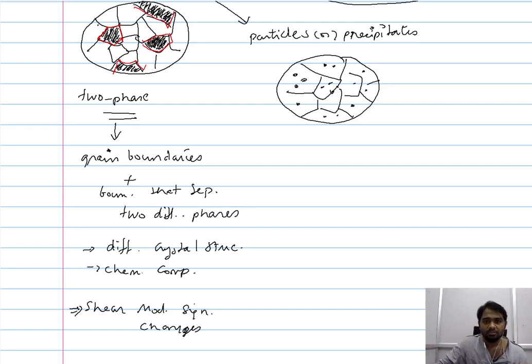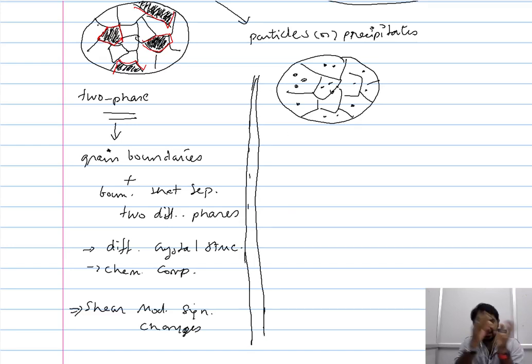Now when we move on to the other way, the second arrangement of the second phase, the arrangement that is different from the formation of the two-phase microstructure. When we consider this arrangement, the second phase is not large, and its size is not comparable to that of the average grain size.